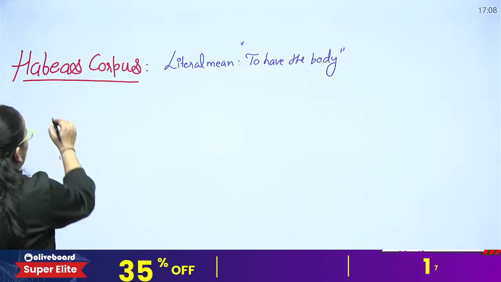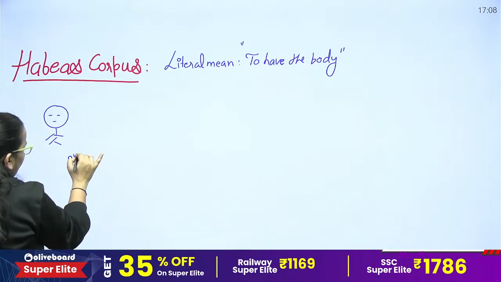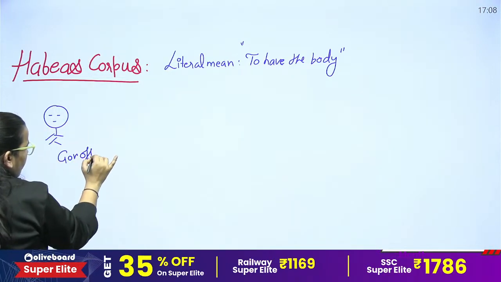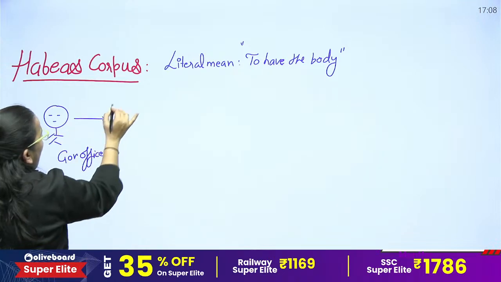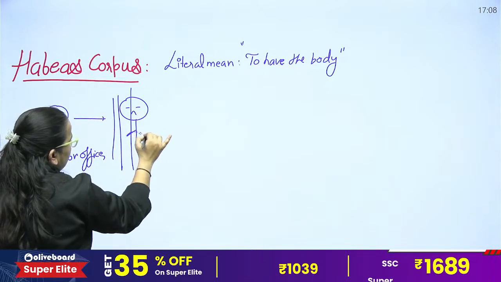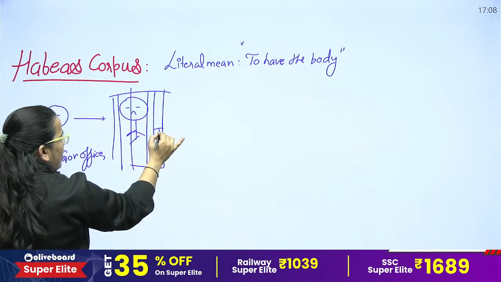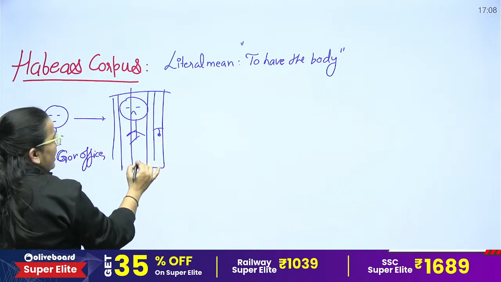Suppose there is a government officer who actually detained a person.